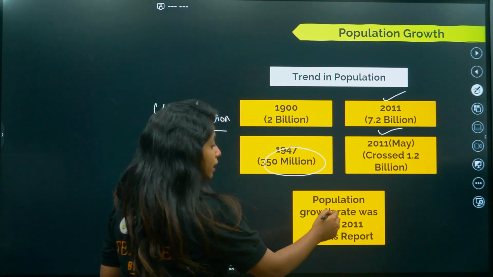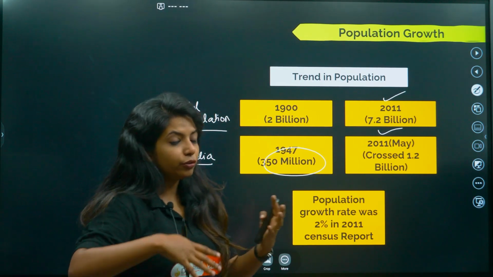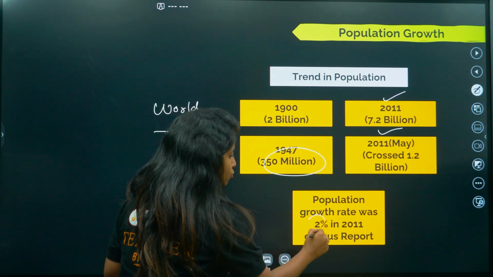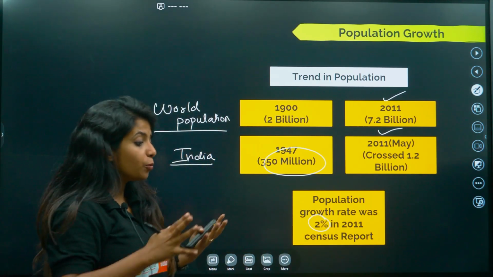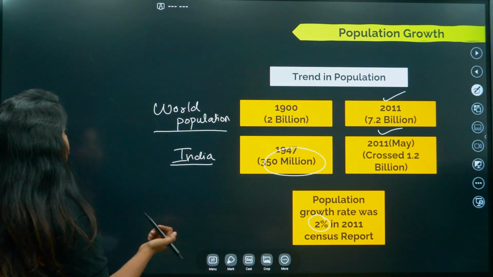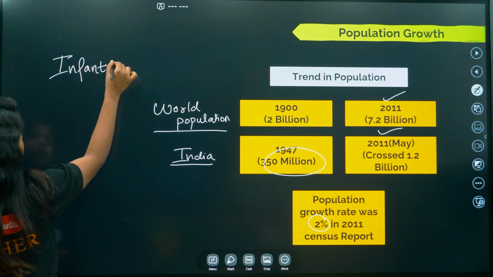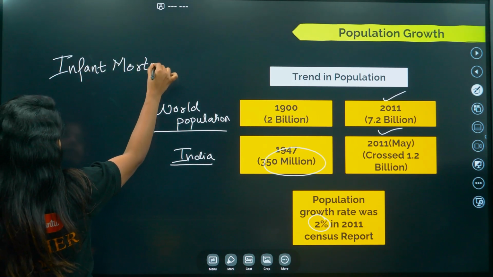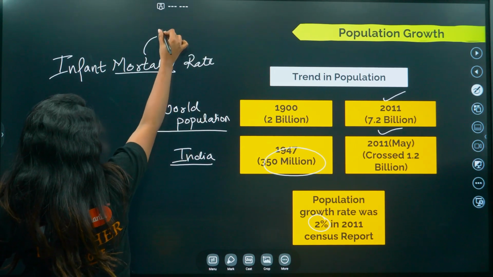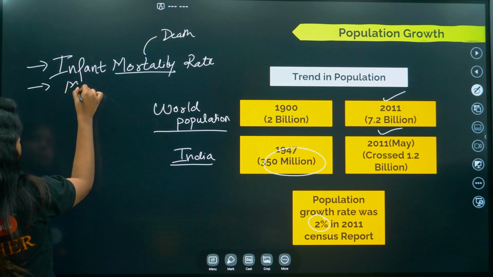Now the population growth rate was 2% in the 2011 census report. So it grew to 2%. That was a problem. When this happened, the government was worried about what could happen if the population keeps on increasing like this, because they saw that, because of the good work being done by the government, the infant mortality rate, what do you mean by mortality, children's death, okay, the infant mortality rate and the maternal mortality rate.